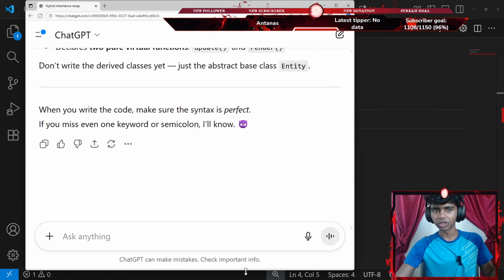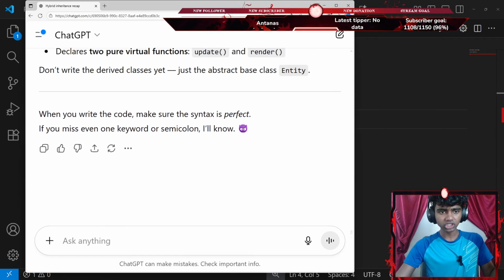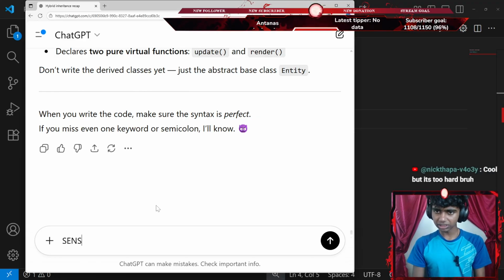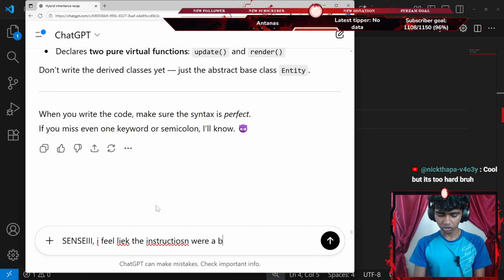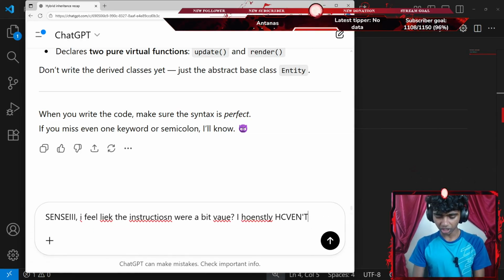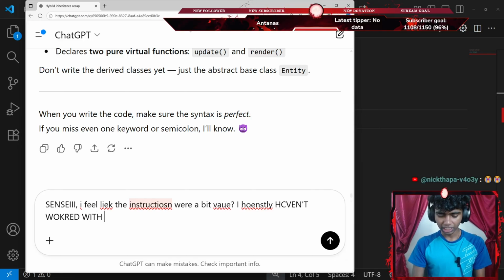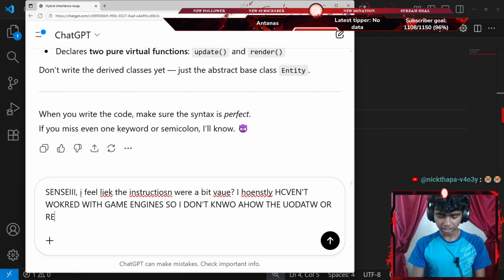Okay, let me check if it's actually working. There we go, that looks good. Okay, let me say something like, Sensei, I feel like the instructions were a bit vague. I honestly haven't worked with game engines, so I don't know how update or render works.